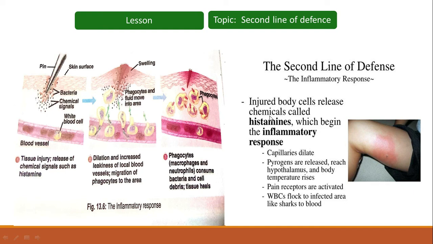The second line of defense is the inflammatory response. Injured body cells release chemicals called histamines, which begin the inflammatory response. What will happen during that response? Capillaries will dilate. Pyrogens are released, which reach the hypothalamus, and body temperature rises. Pyrogens are the chemicals which cause a rise in temperature. As a result, the growth of the microbes is inhibited.